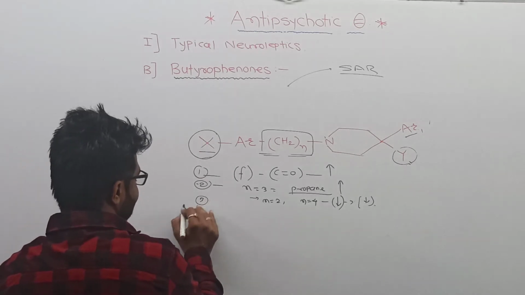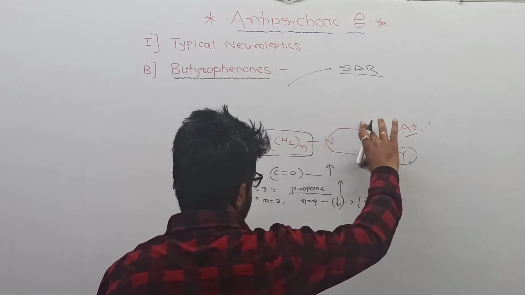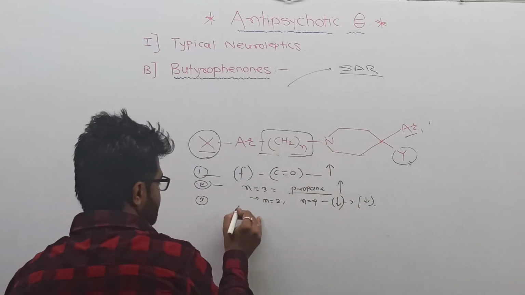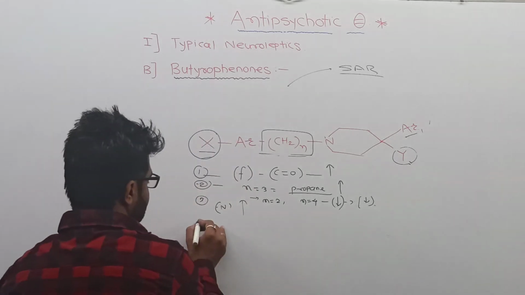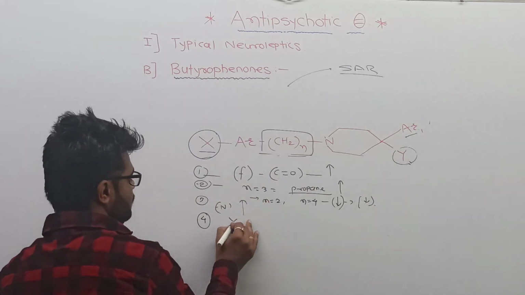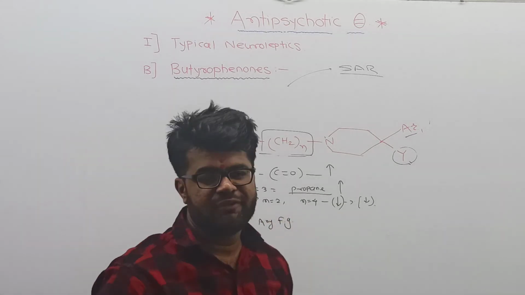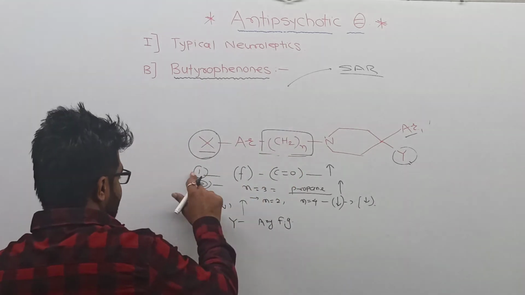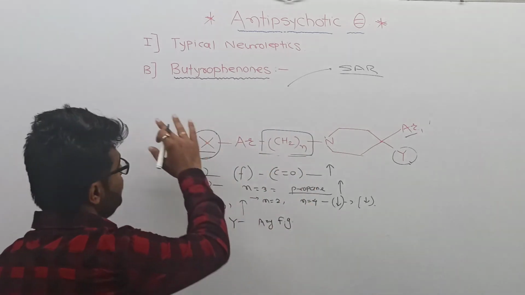Then the third point is a nitrogen. That nitrogen is incorporated in the ring and is attached to the aliphatic side chain. That nitrogen is always essential for the activity. And the last point is the presence of Y. Y stands for any functional group that is always essential for the activity of the ring. So there are 4 points, and these 4 points are the SAR of the butyrophenones.